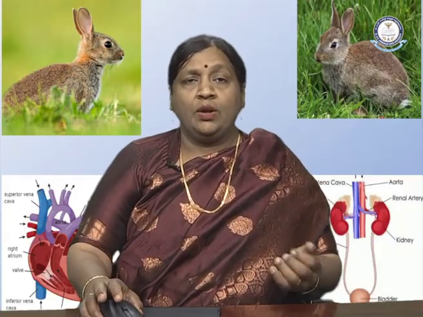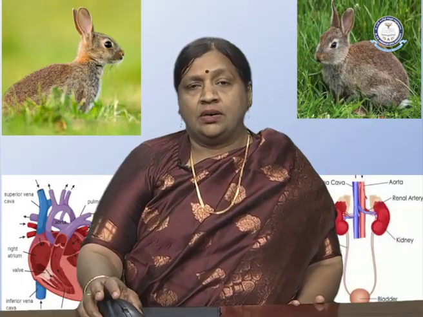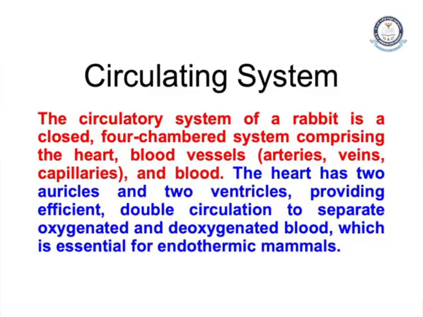Now we will be knowing more about the functioning of the heart. Having two auricles and two ventricles, it provides efficient double circulation to separate oxygenated and deoxygenated blood, which is essential for endothermic mammals.